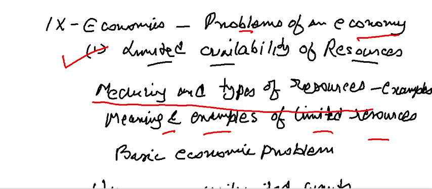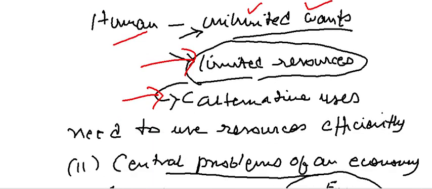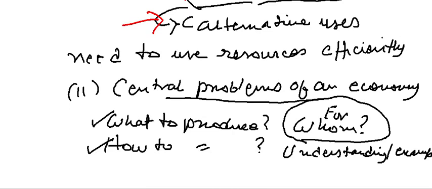And after that, the next thing which we will be studying under this, as I told you I'll have all of it detailed in later videos, but here I'm just trying to warm you up to this syllabus. Basic problem: we have to understand what is the basic problem in dealing with an economy, that human wants are unlimited, but the resources are limited, and there are alternate uses to these resources. This is very vital, which we need to understand. And we need to use these resources efficiently, that is important.